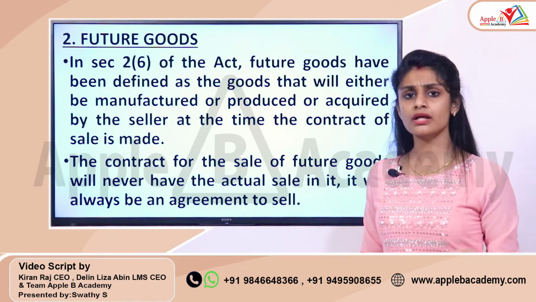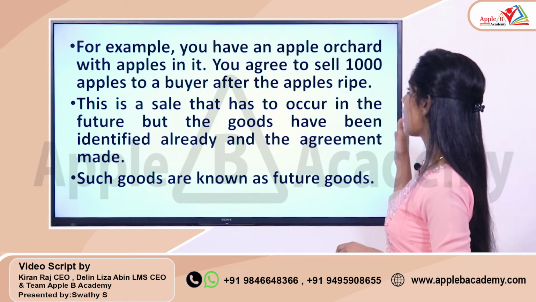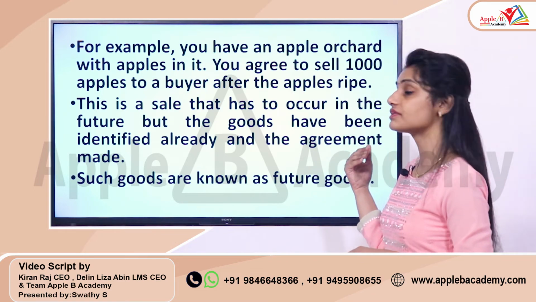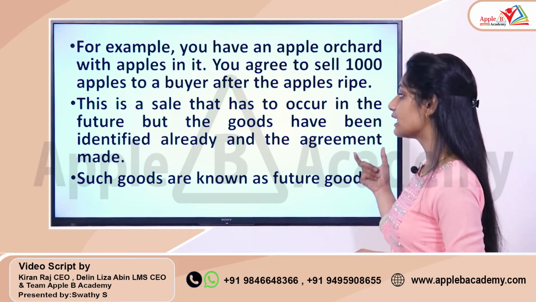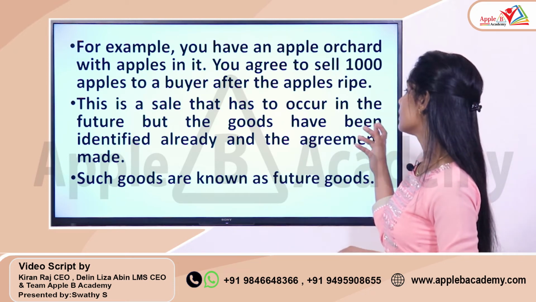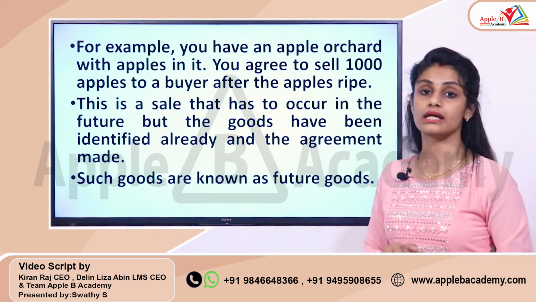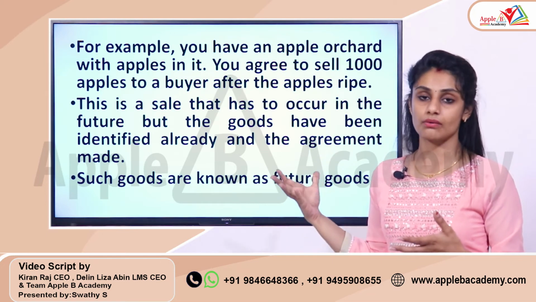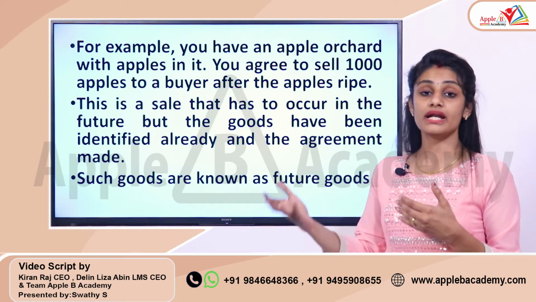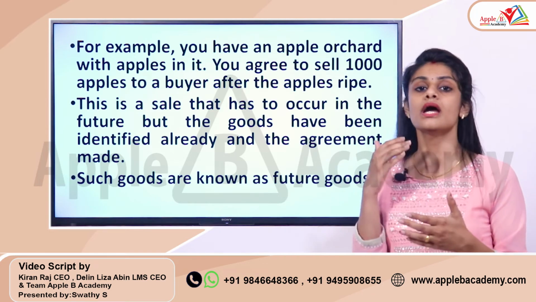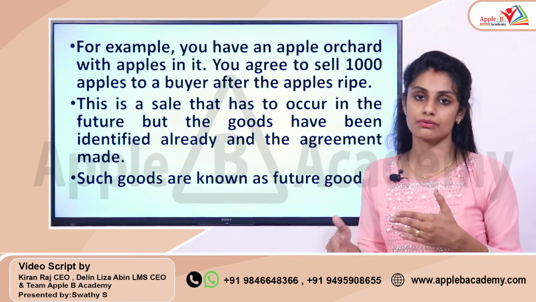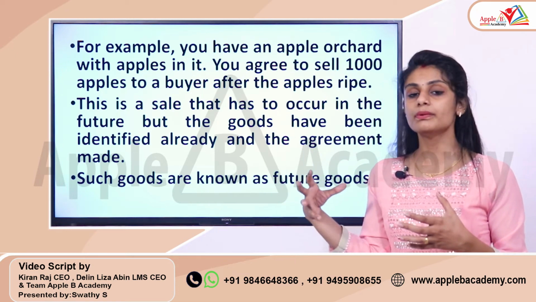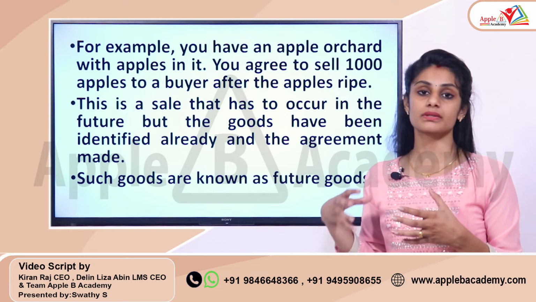Here also I will give you an example. You have an apple orchard with apples in it. You agree to sell 1000 apples to a buyer after the apples ripen. This is a sale that has to occur in future, but the goods have been identified already and the agreement is made. So you made a contract already, but you know that you are not going to get it today or tomorrow. After a certain month you are going to get those apples. That means when they ripen, you will get them from the seller.